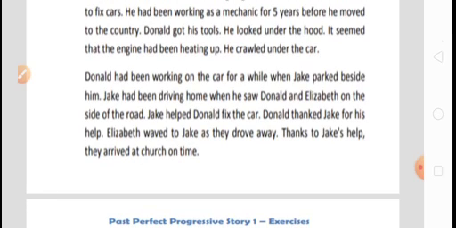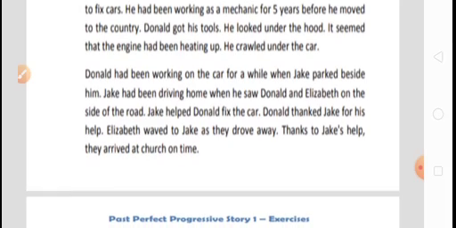Now, move to the next sentence. He had been working as a mechanic for 5 years before he moved to the country. Now, this complete sentence is also in past perfect continuous tense, because look here, time sense is given. He is the subject, had been is the auxiliary verb, and working is the verb ing form, and the rest is nothing but the complement, and time sense is given here.